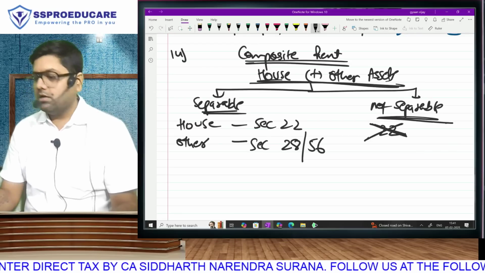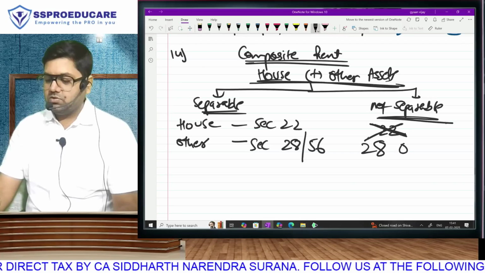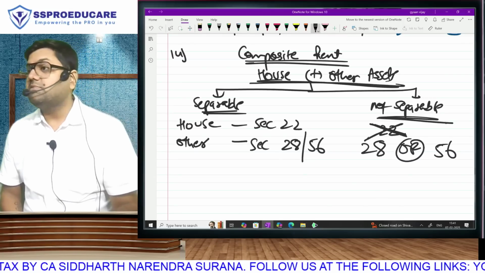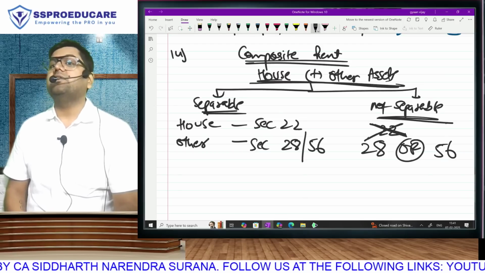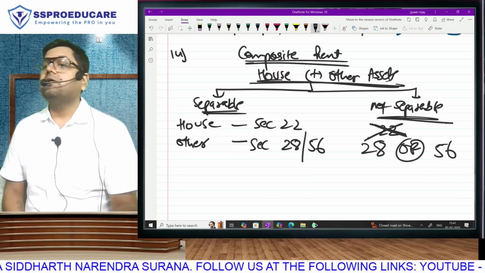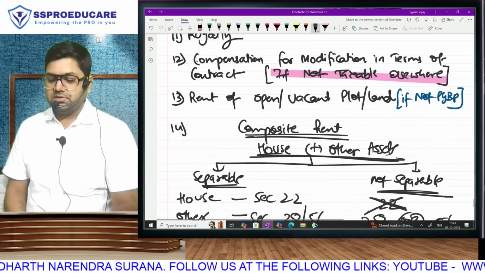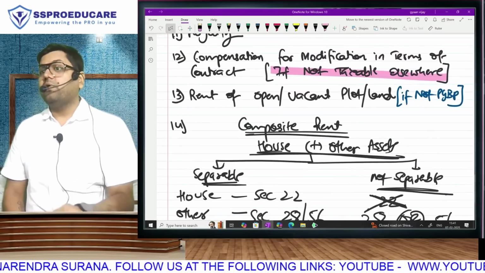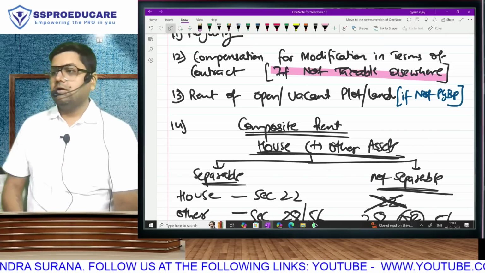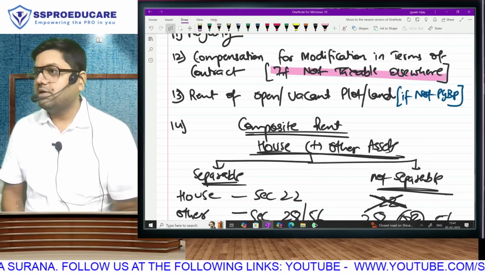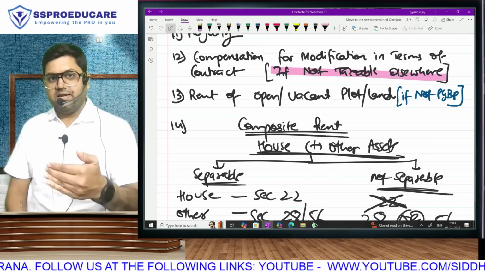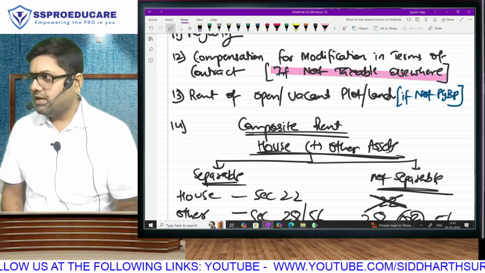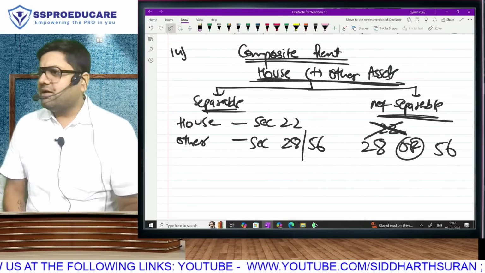Like a hotel, if they do it regularly, then PGBP, and if they do it sometimes, then IFOS. So can I say income number 14 also will come under IFOS only if it is not covered in PGBP. So the last few incomes are not direct IFOS. The last few incomes are IFOS if they are not covered anywhere else. Then only they are going to be IFOS. If they are covered anywhere else, they are not going to be IFOS. Is that clear, everyone?